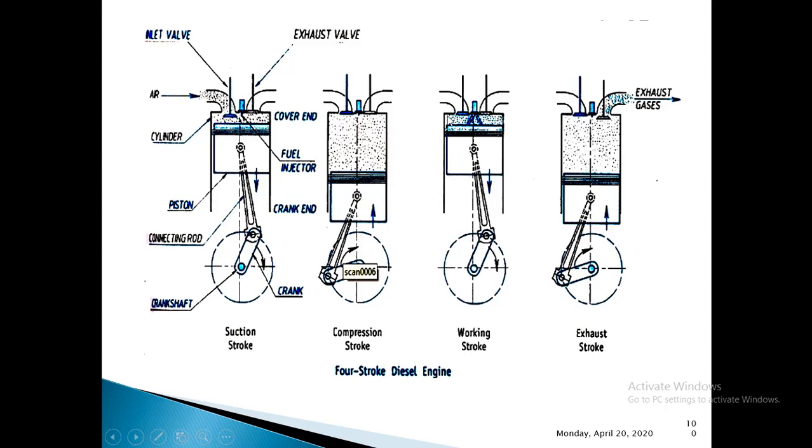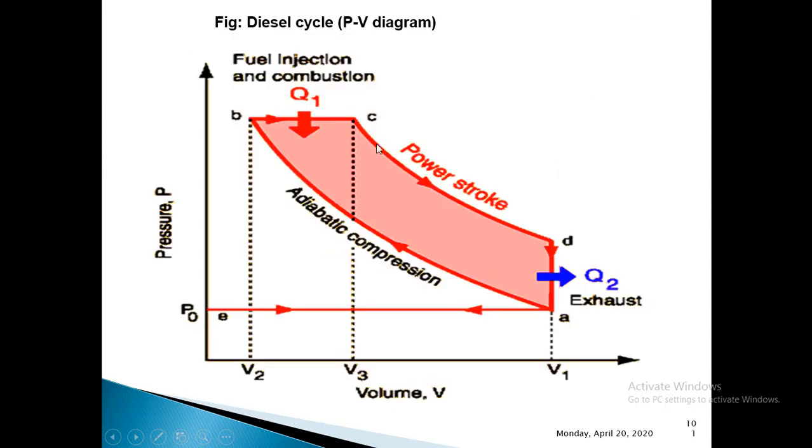So now let us see what will happen during this working stroke. As soon as the combustion occurs, the exhaust gases which get released will try to expand, and that makes the piston move downward. Or you can say those exhaust gases force the piston to move downward, and that is actually the power stroke. The piston will start to move downward, and this will continue until the piston reaches bottom dead center, BDC. That is again the power stroke, which will be represented by a curve CD on the PV diagram. You can see that this curve represents the power stroke, and that completes the power stroke.